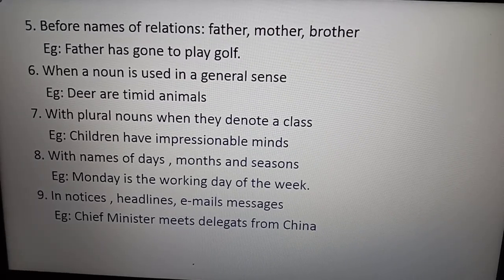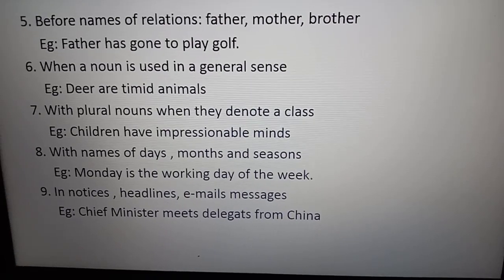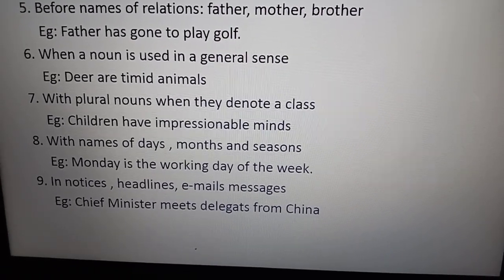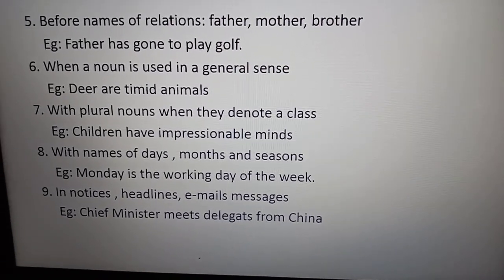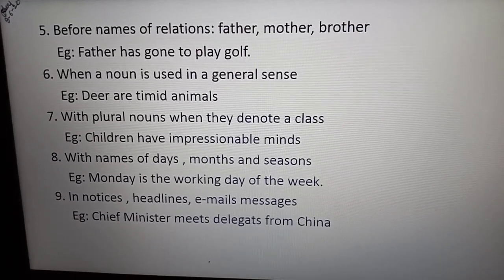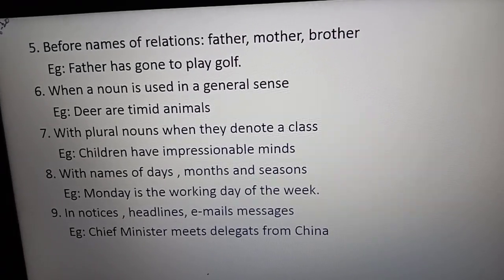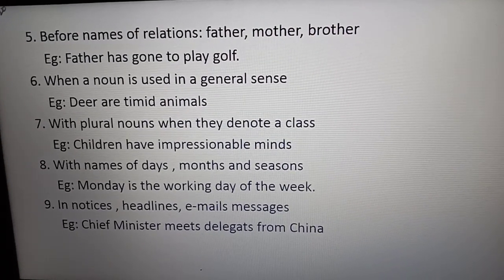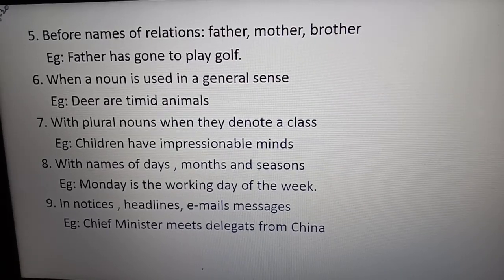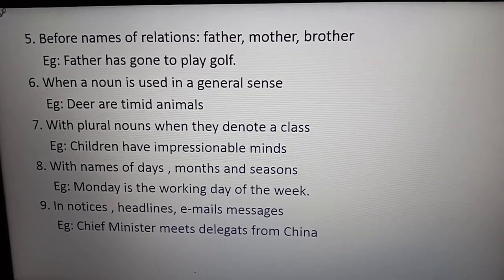With plural nouns when they denote a class. We are talking about a plural noun like children when we denote a class. Children have impressionable minds. We are talking about children. That time also we don't use any articles. With names of days, months, seasons. Monday, Tuesday, Wednesday.